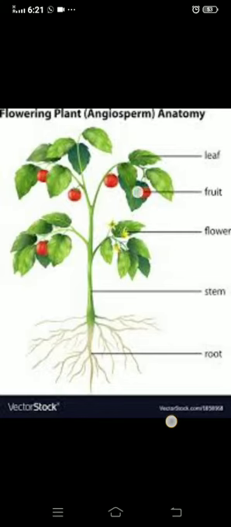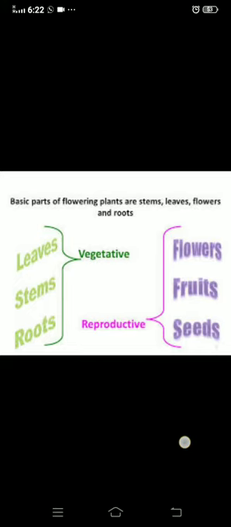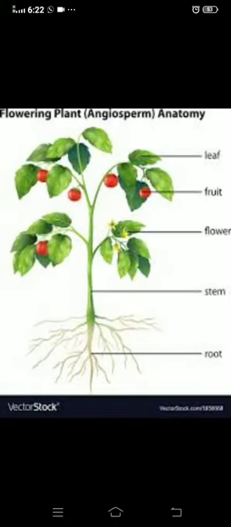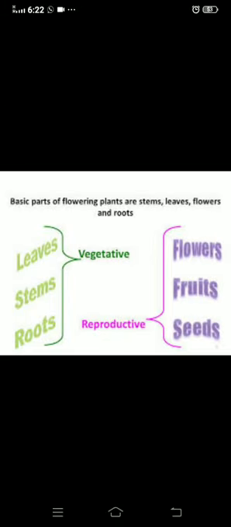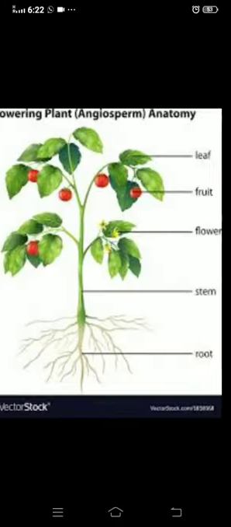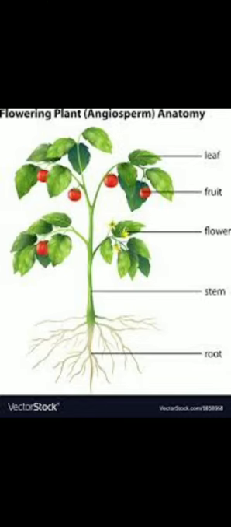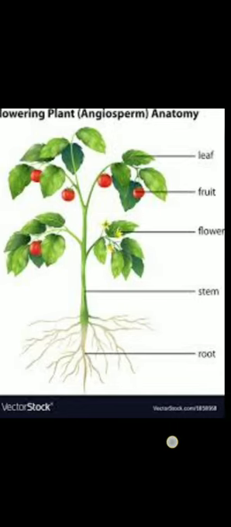The fruit has seeds inside it. The seeds produce a plant. Now we want to know which are the vegetative parts and which are the reproductive parts. Root, stem, leaf are the vegetative parts. Flower, fruit, and the seed inside are the reproductive parts.